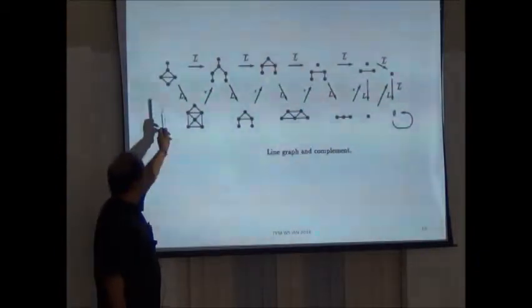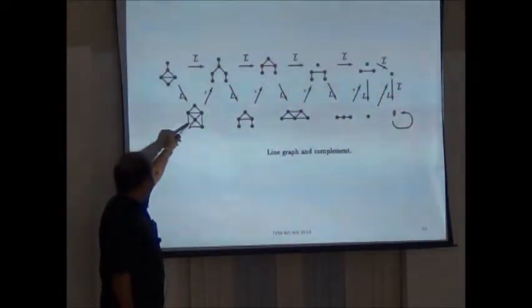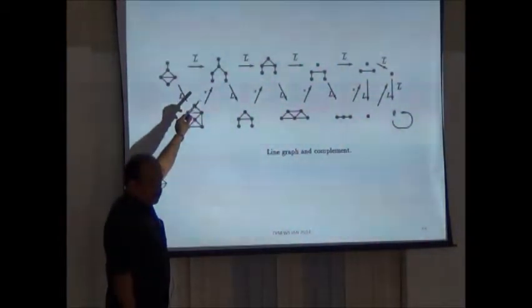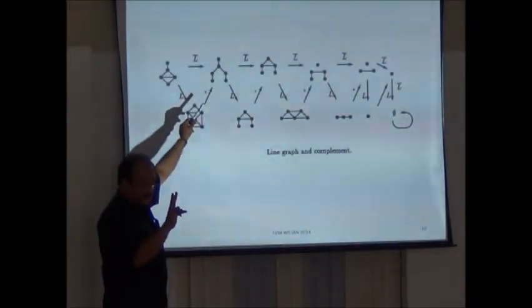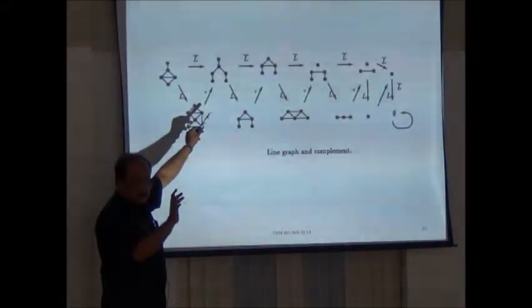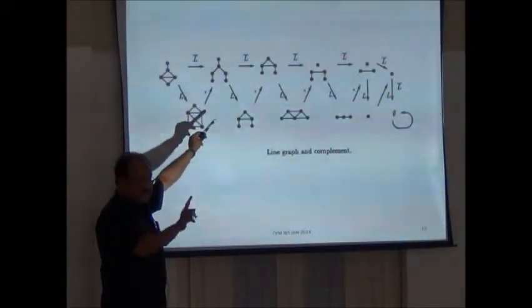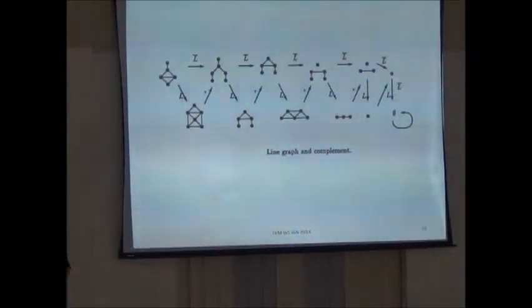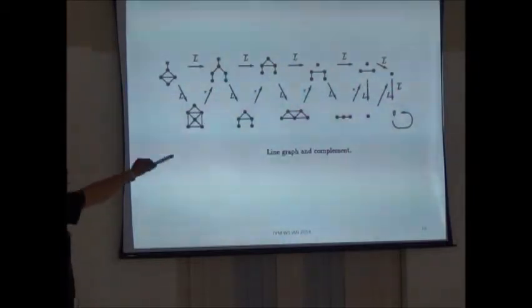So what do I do? I take a graph G. This is the line graph of G. The line graph of G complement is that. So there are two operators now. Are you getting me? The line graph of a graph and the complement of a graph. You take a graph G, find its line graph, take its complement. Do it repeatedly, do it iteratively. That's some interesting information. What are you getting? Sometimes yes, sometimes no. So if you take that graph G, what is it? That graph G is mortal.